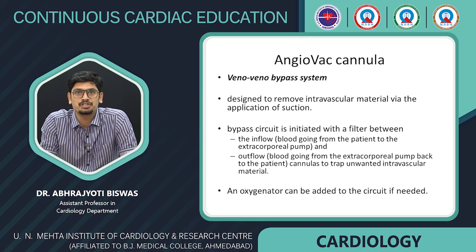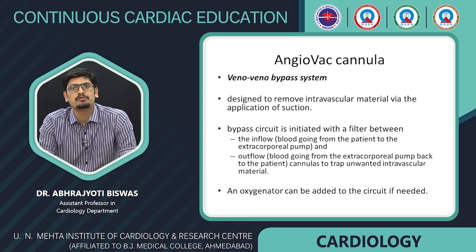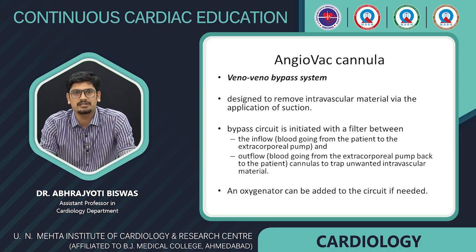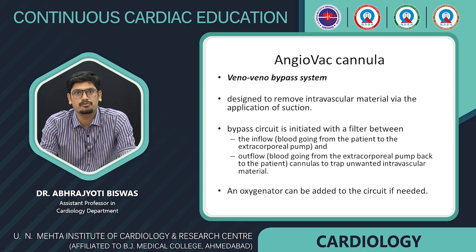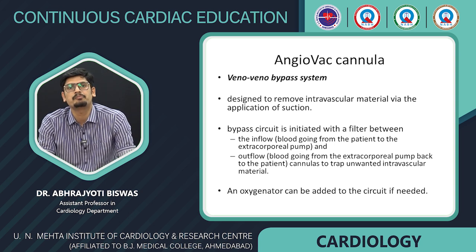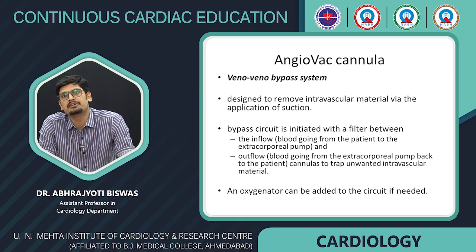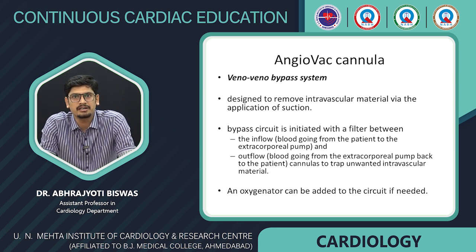So next is the AngioVac cannula. This is a veno-venous bypass system. It is designed to remove intravascular material via aspiration. Here a bypass circuit is used, which has an inflow, that is the blood going from the patient to the extracorporeal pump, and an outflow, that is blood going from the pump back to the patient, and in between all the trapped material and thrombus is filtered out.